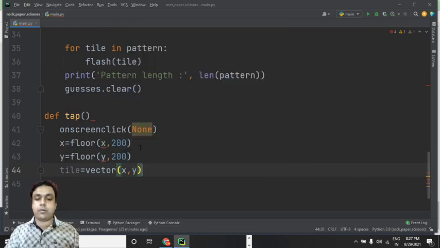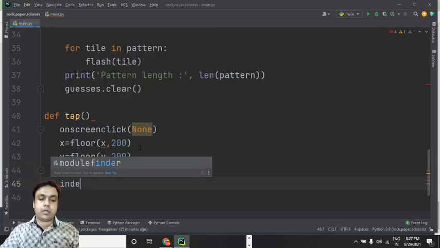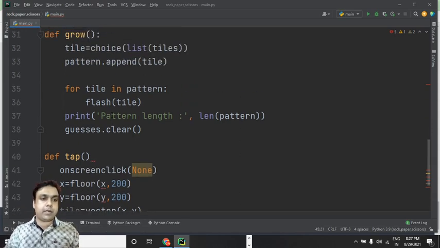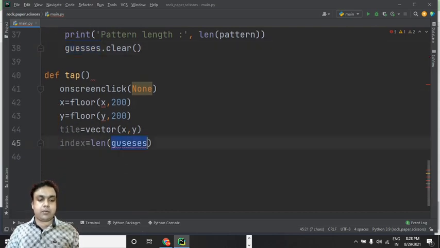I think that is going to be a good option. And then we can use the index numbers for the length part. Index len guesses. Am I using the right spelling or not? That's what I need to check. Let me just copy it and put it over here. I think that will prevent the spelling mistake.